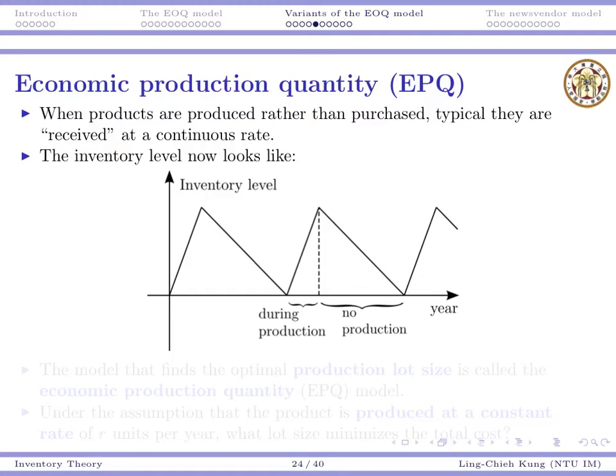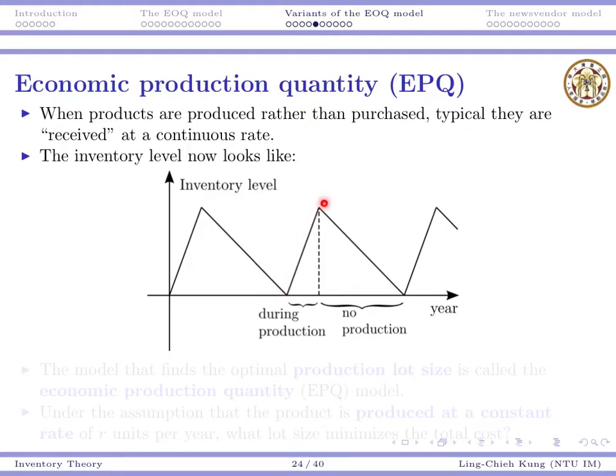Even if we initiate a production process for 2,000 units, probably we need 4 days to receive all of them. This is different from purchasing something. When we purchase something, typically we get everything all together. So the inventory level will be something like this. Once we initiate a production process, we will have a few days to make production.